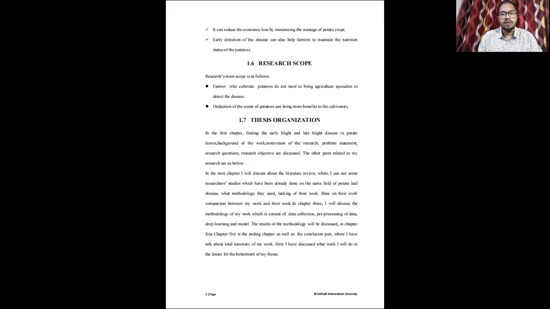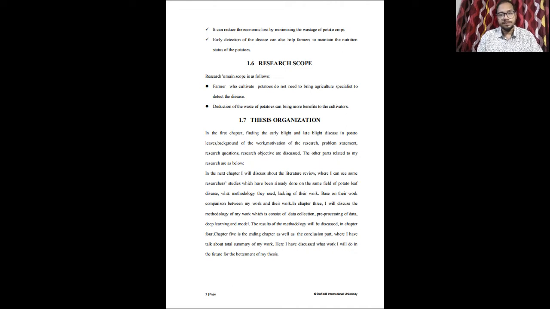Early detection of the disease can also help farmers to maintain the nutrition status of the crops. Research scope. The main scope is as follows. Farmers who cultivate crops do not need to bring agriculture specialists to detect the disease. Reduction of the wastage of potatoes can bring more benefits to the cultivators.